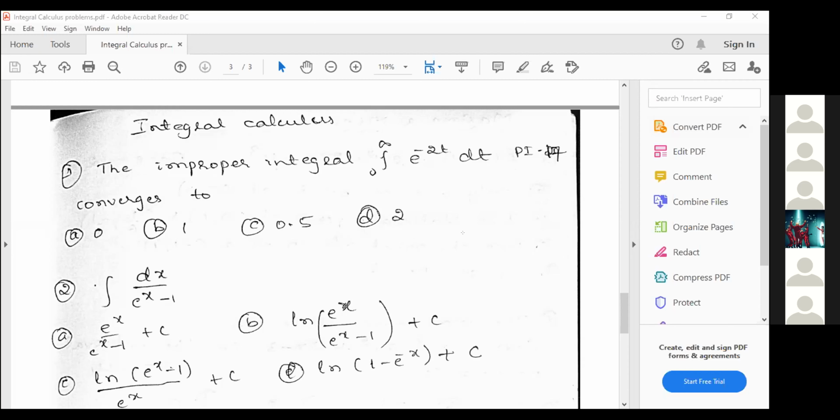The minus 1 is not in the power. If it were in the power, you would have solved this very easily.